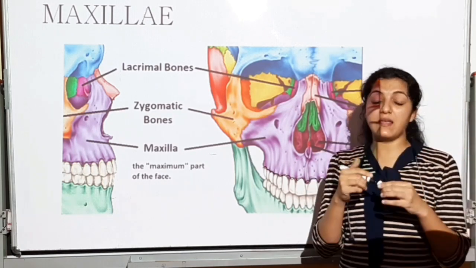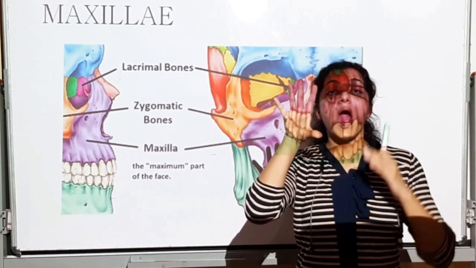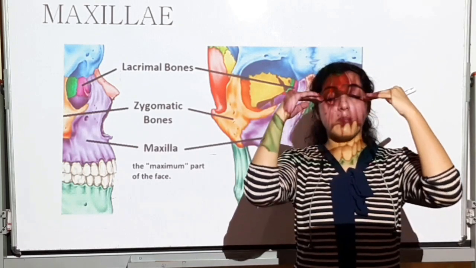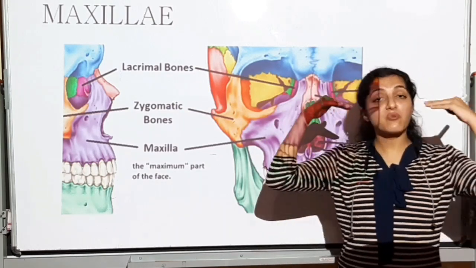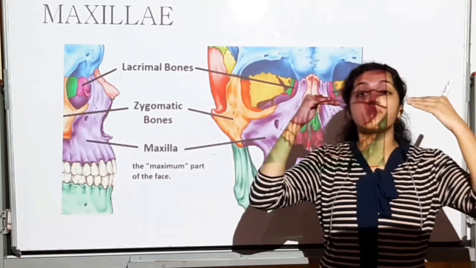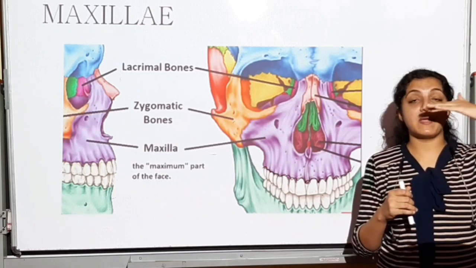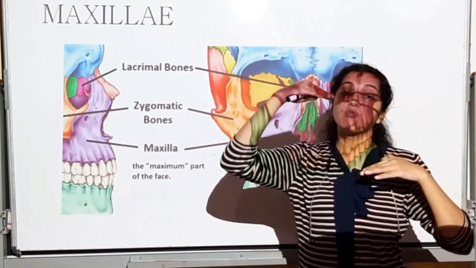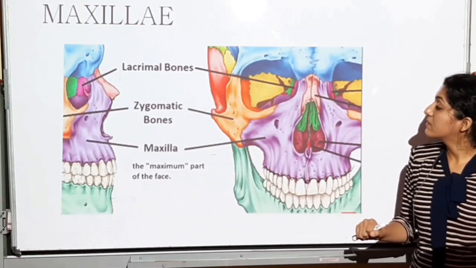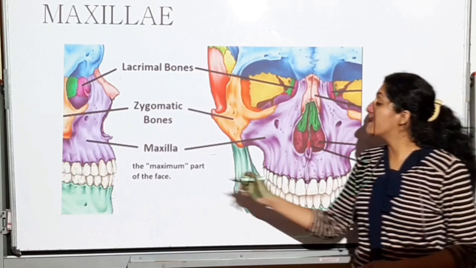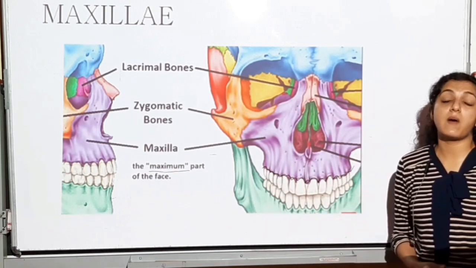ये मैं palatine bones के लिए भी बोल सकती हूँ, because ये जो मेरी buccal cavity है, when I open my mouth, this is the roof, maxilla, the upper one is the roof of the buccal cavity. Similarly, palatine will be the roof of the buccal cavity, whereas the floor of the nasal cavity, नाक के floor पे है, and buccal cavity के roof पे है ये bone. And it covers the maximum part of the face. Maxilla covers the maximum part of the face.